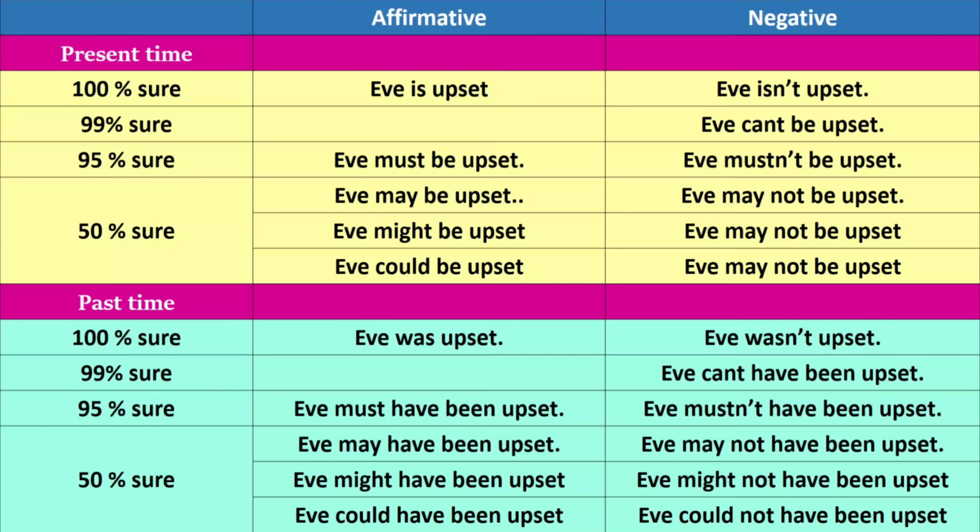This table is so important. Please read it well. It shows the degree of certainty of modals. For example, when you use must, you are sure 95%. Or for might, could and may, you are sure 50%.